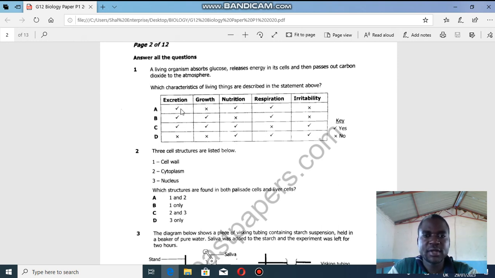So suppose A was not the first answer, what could we have done? So I'll go on excretion. Excretion is present, so here it's absent. So D, I'll not focus on it. Then I'll go on respiration. Respiration, I don't have respiration here. So C and D, they are out. So my remaining options is C, A and B. So for A and B, respiration is present and also excretion is present, but nutrition is absent. So by virtue of nutrition being absent, when they have said an organism absorbs glucose, this is knocked out. So the best answer is A.